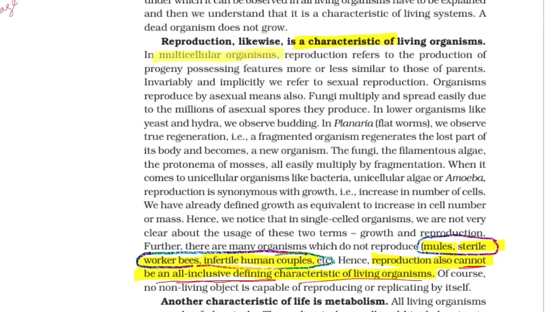In multicellular organisms, reproduction refers to the production of progeny possessing features more or less similar to those of parents. So this is actually sexual reproduction. Organisms also reproduce by asexual means. Fungi multiply and spread easily by the production of asexual spores. In lower organisms like yeast and hydra, we have budding.